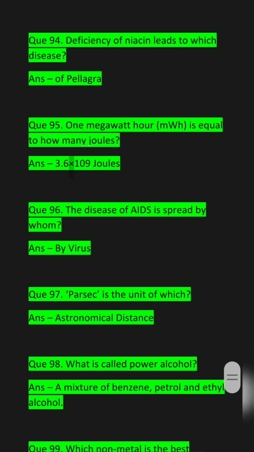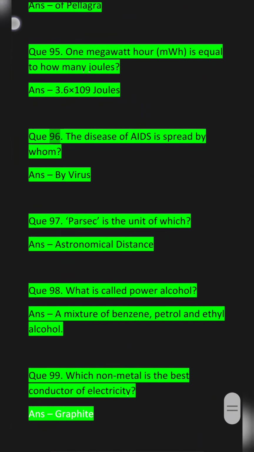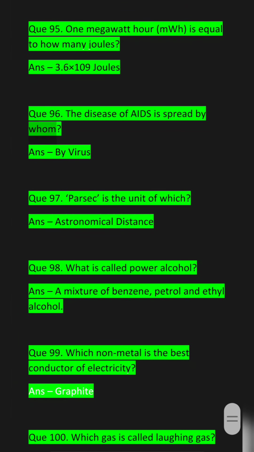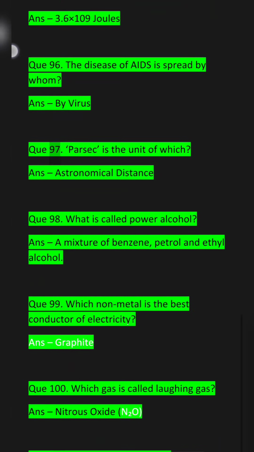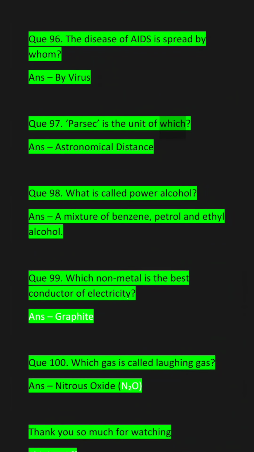3.6 times 10^9 joules. K96. The disease of AIDS is spread by whom? By virus. K97. Parsec is the unit of which? Astronomical distance. K98. What is called power alcohol?